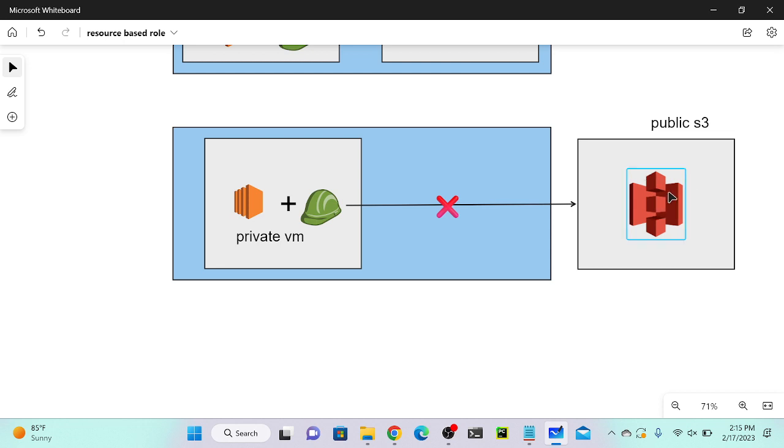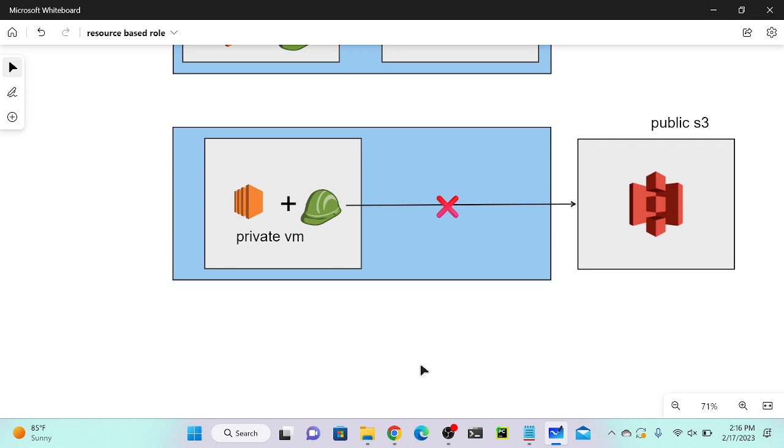So for that we can use an endpoint. Even if your virtual machine doesn't have any public IP address, you can connect to services like S3 or Systems Manager, any services, by using a private IP address. For that we can use the VPC component called endpoint. We have two endpoints: one is the gateway endpoint, another one is the interface endpoint. Now we will discuss what the gateway endpoint is and what the interface endpoint is.